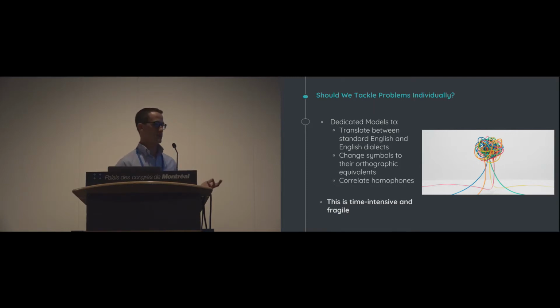This is really time intensive, first of all, to build all these models. Second of all, it's really fragile. Who knows when somebody's going to start coming up with a new way to do things and going to create a new category in our ontology. We don't want to have to redo this every time something changes.